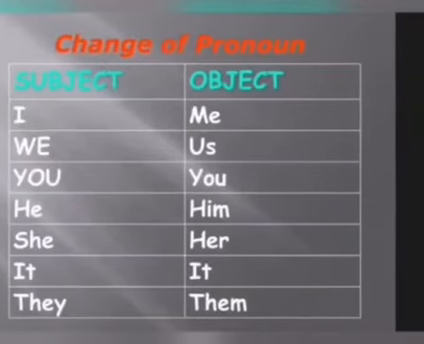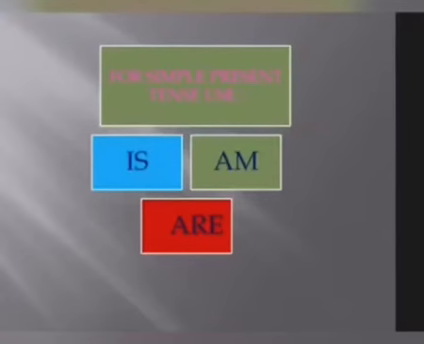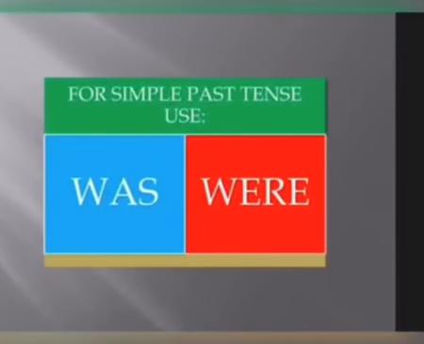Personal pronouns change their forms in the passive voice with an exception of you, which remains unchanged. I becomes me, we becomes us, you remains the same, he becomes him, she becomes her, it remains the same, and they becomes them. When the verb is in simple present tense, we use auxiliary verbs like is, am, or are. When it is in simple past tense, the auxiliary verbs was or were are used.